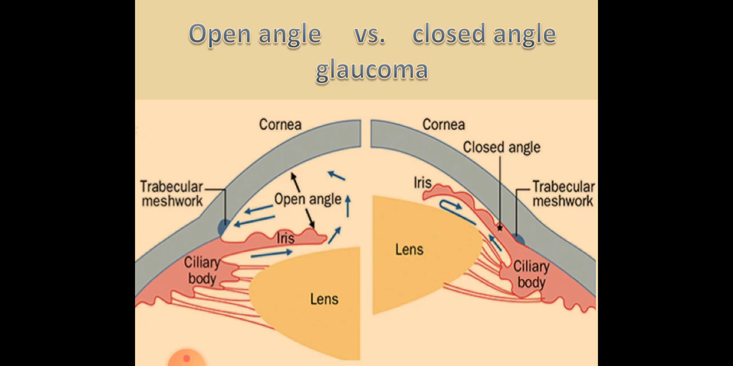Here is the comparison between open angle and closed angle glaucoma. In the left picture, it is the open angle, as the iris, anterior chamber and cornea are in their proper place. In the right image, the iris is stuck to the posterior surface of the cornea, blocking the way or passage of the aqueous humor.